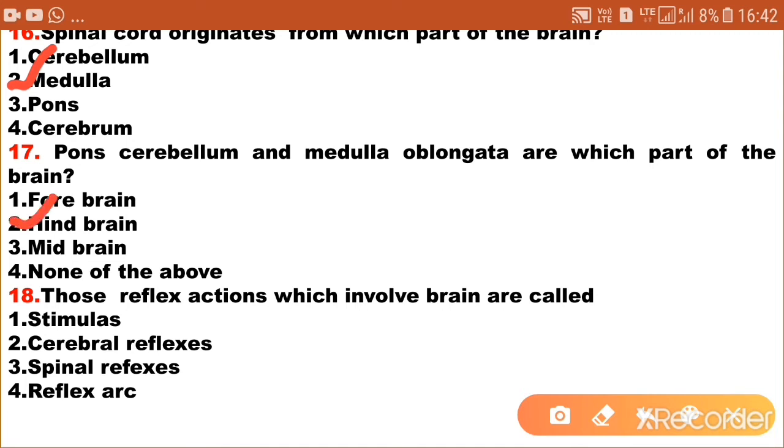Next one: Those reflex actions which involve the brain are called: option 1, stimulus; option 2, cerebral reflexes; option 3, spinal reflexes; fourth one, reflex arc. So option 2 is the correct answer. Cerebral reflexes are the actions which involve the brain. So option 2 is the correct answer.